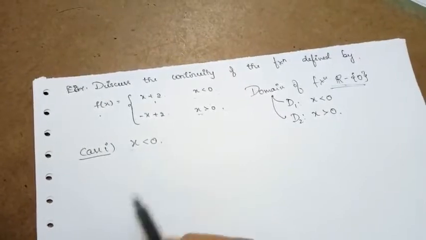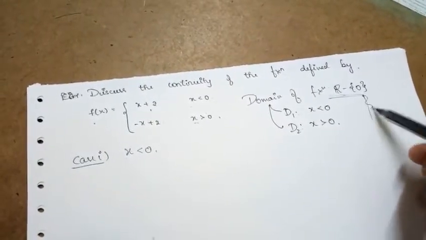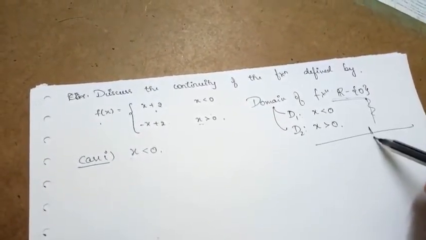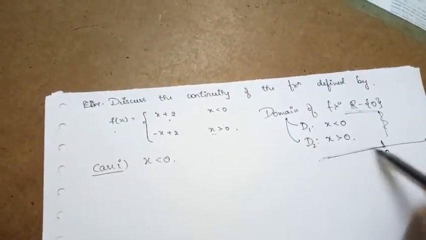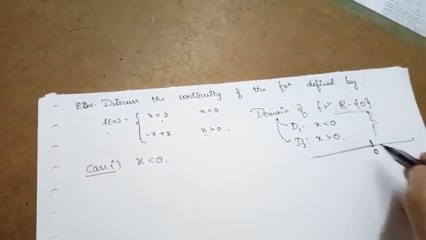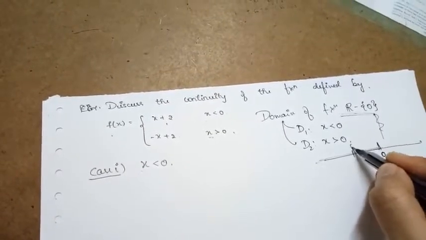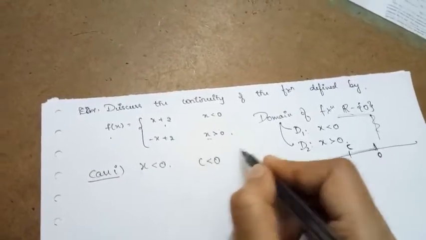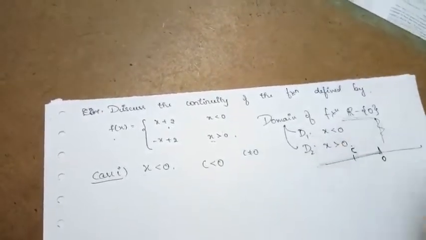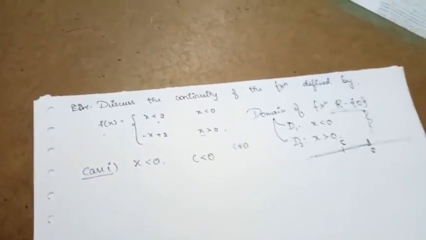If I consider a number line, with 0 here, strictly less than 0 means all these points which are strictly less than 0. From this, I choose any number c which is strictly less than 0, where c is not equal to 0, because 0 is not defined in the domain here.